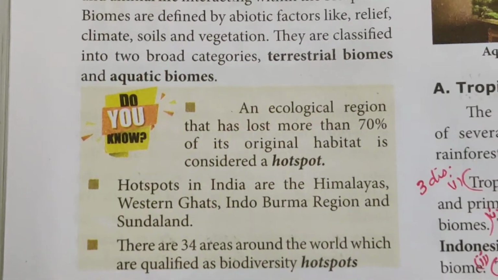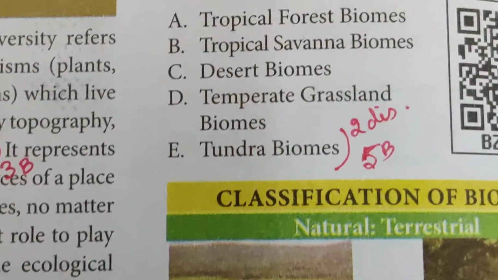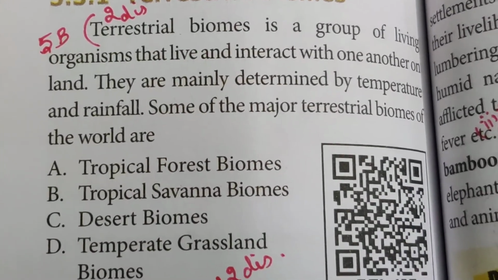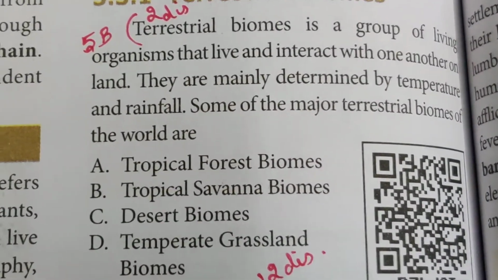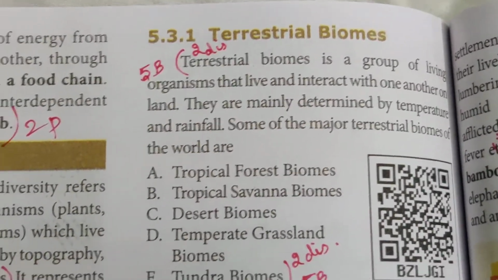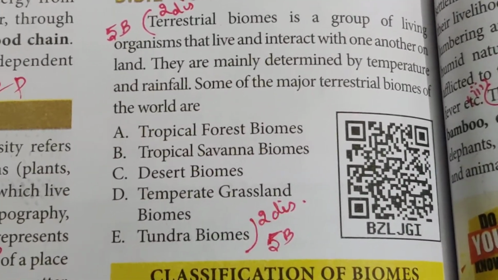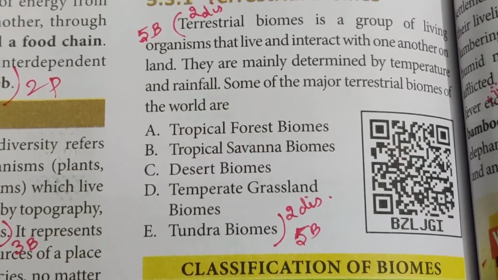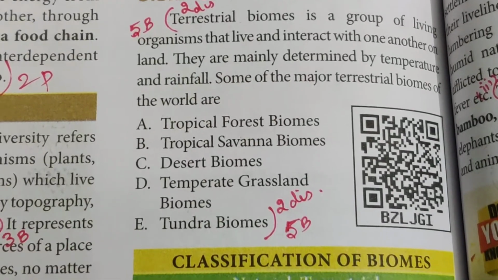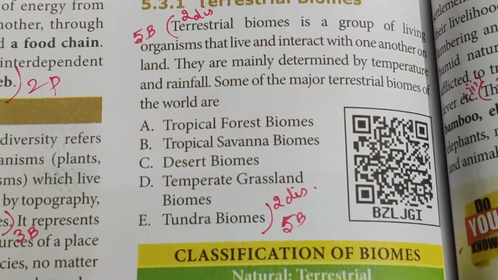So now we are going to discuss the two broad categories, terrestrial biomes and aquatic biomes. The first one is the terrestrial biomes. A terrestrial biome is a group of living organisms that live and interact with one another on the land. They are mainly determined by temperature and rainfall. Some of the major terrestrial biomes of the world are tropical forest biomes, tropical savanna biomes, desert biomes, temperate grassland biomes, and the tundra biomes. So these are the different types of terrestrial biomes.